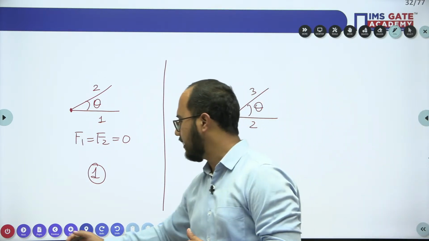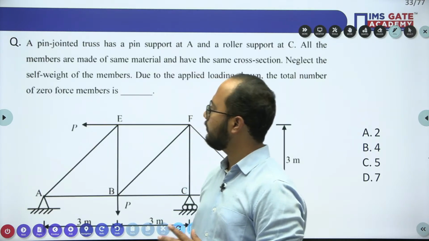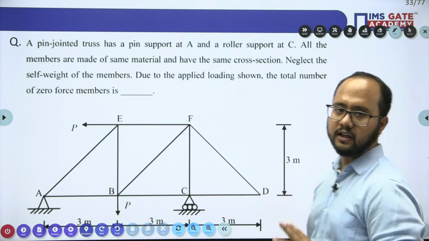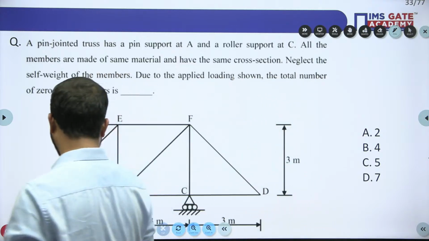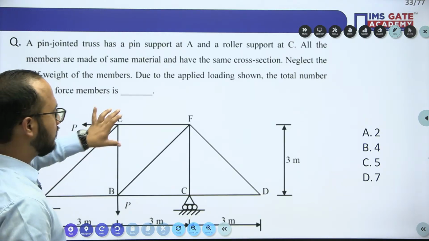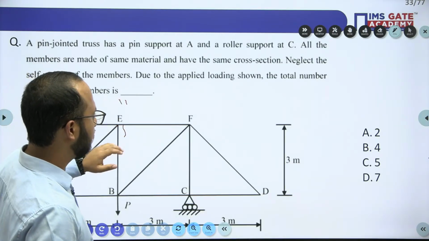Now moving on to the next numerical, again based on zero force members. This one is very, very important, and I want everyone to answer it.